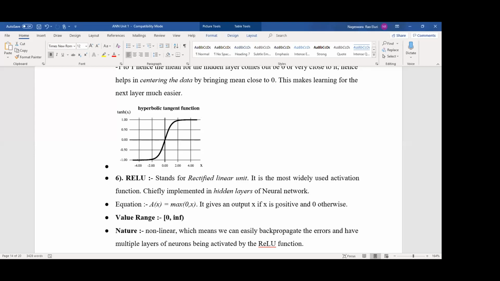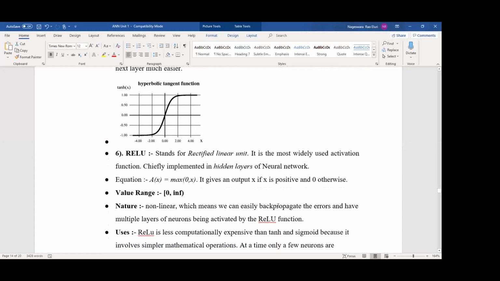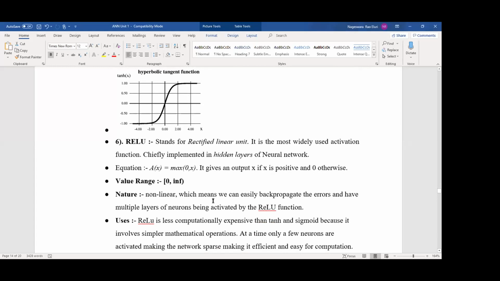So what is the equation? Maximum of 0 comma x. So it gives an output value x if x is positive, the maximum value, otherwise 0. Okay. So what is the range? 0 to infinity. Nature is also non-linear. Okay. So here you see, back propagate the errors and have multiple layers of neurons being activated by the ReLU function. So whenever we are applying the back propagation algorithm, we can use this ReLU function. That you have to remember.